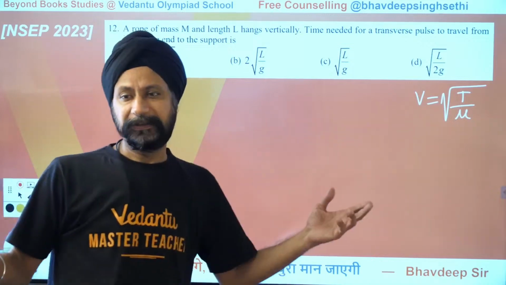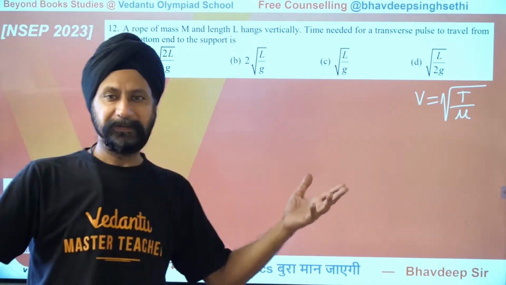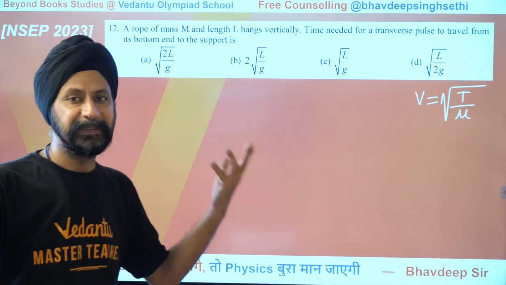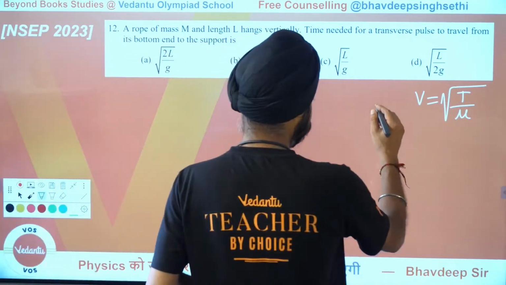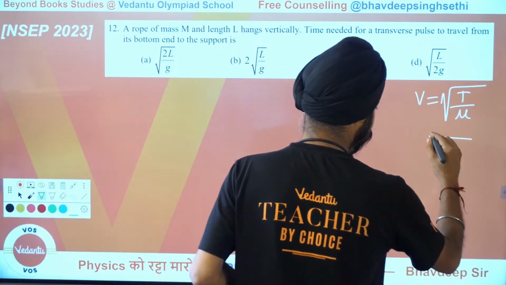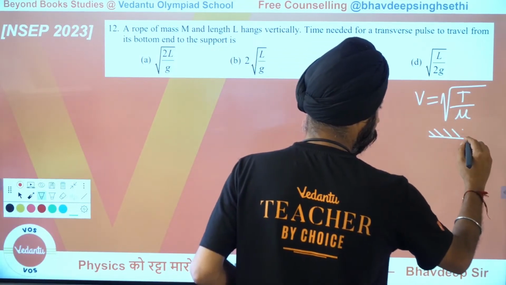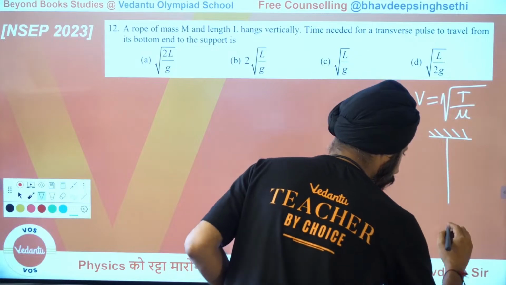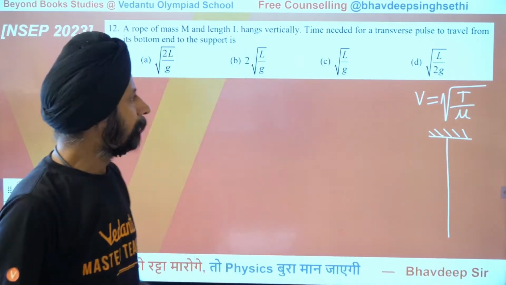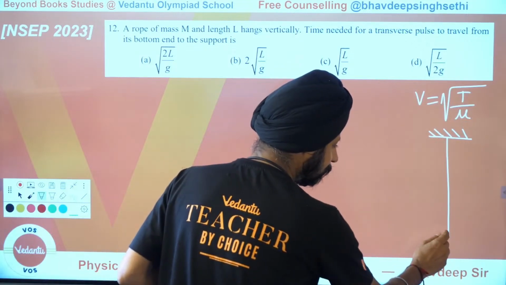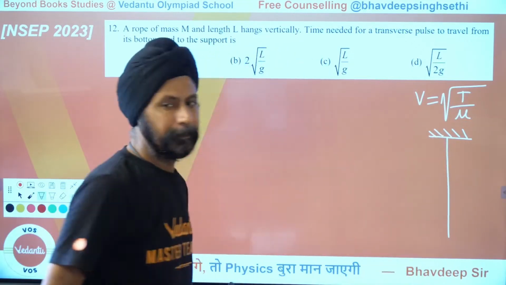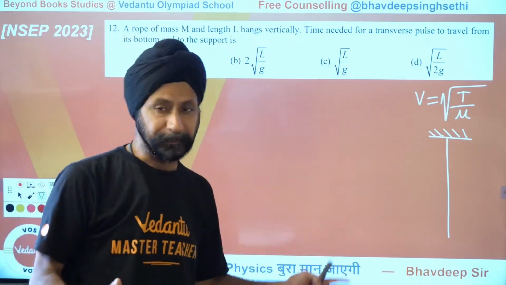As I said, we are not just solving these NSEP questions. We are learning concepts and problem solving skills. So here the situation is, there is a rope, and it is hung like this to the ceiling. You start a pulse here, so the pulse starts and moves up. How much time would it take to reach up?